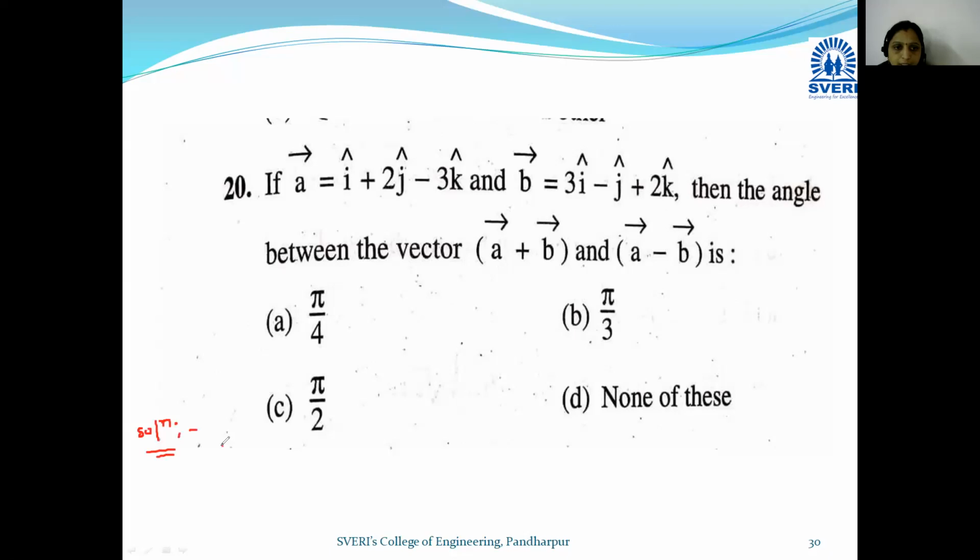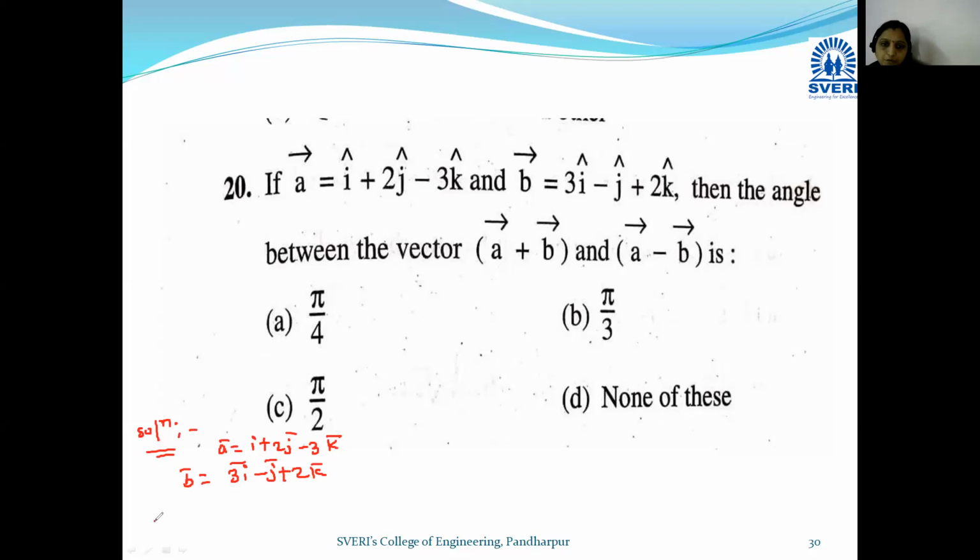What is a bar? A bar is i plus 2j minus 3k. What is b bar? B bar is equal to 3i minus j plus 2k. ठीक आहे, आता आपल्याला a bar plus b bar and a bar minus b bar या दोन वेक्टर मधला अँगल फाइंड करायचे. ओके, सो वी विल चेक देअर डॉट प्रोडक्ट.